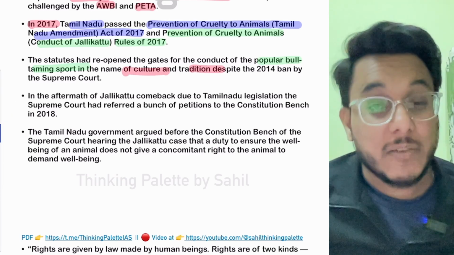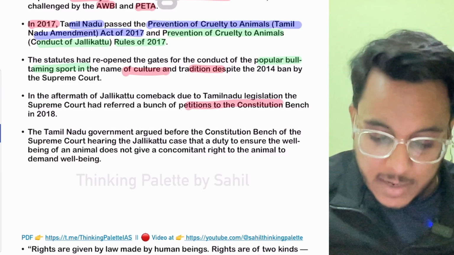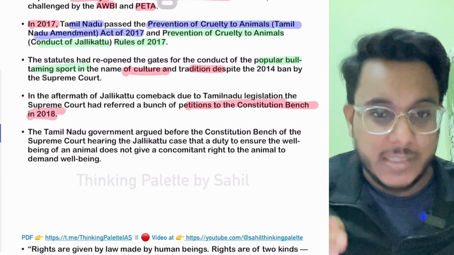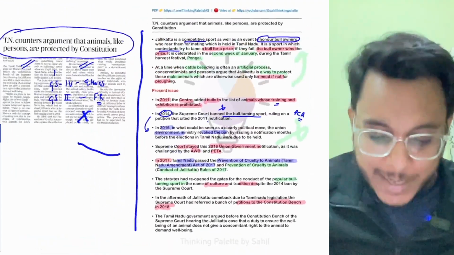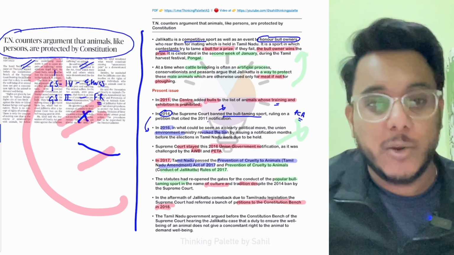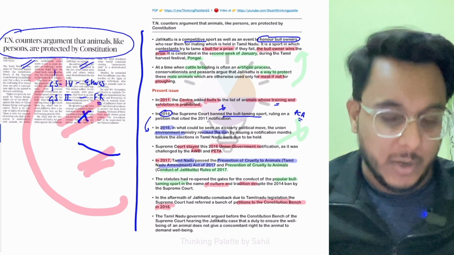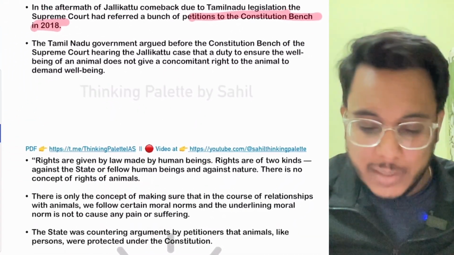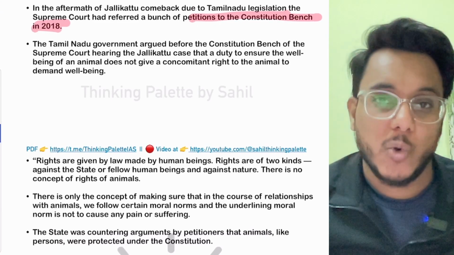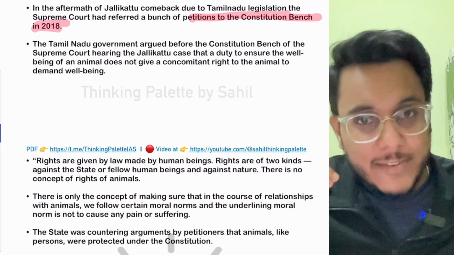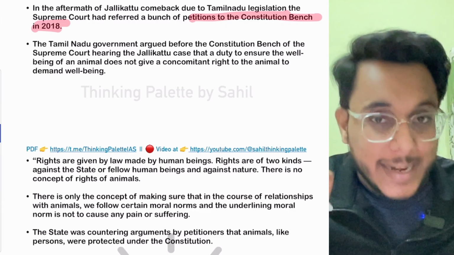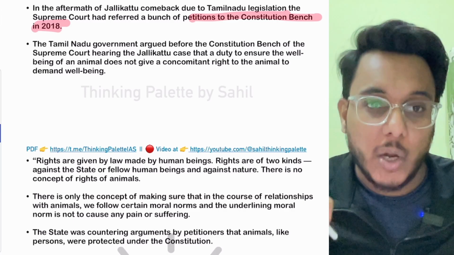Because of that, many petitions were filed in the Supreme Court, and now the Supreme Court is hearing this matter. Right now in the Supreme Court, the issue is whether Jallikattu can be carried out or not. As this issue is going on, one argument has come in front of the Supreme Court: that even animals have their rights, and in order to protect the rights of animals, Jallikattu should not be allowed.